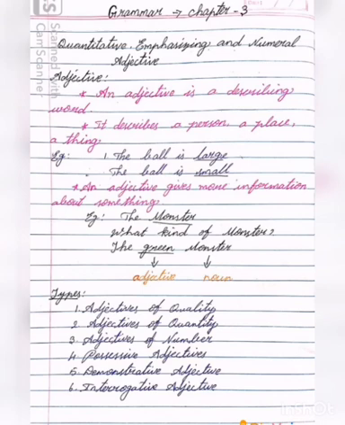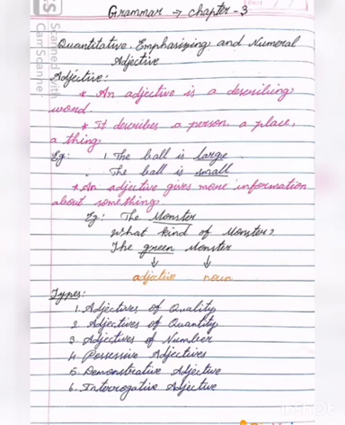Already you have studied adjectives in 5th standard, isn't it? Okay, we will see adjective. What is the meaning of adjective? An adjective is a describing word. It describes a person, a place, a thing. For example, the ball is large. Which word is adjective? Can you identify? Yes, large. Large is adjective.